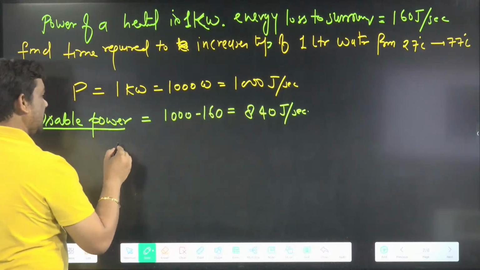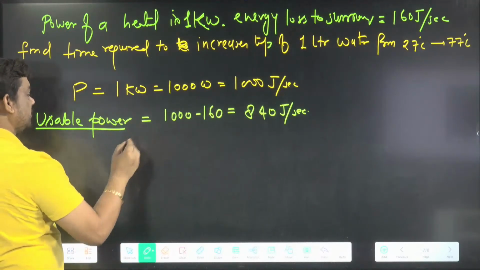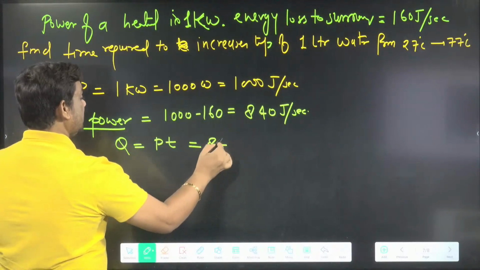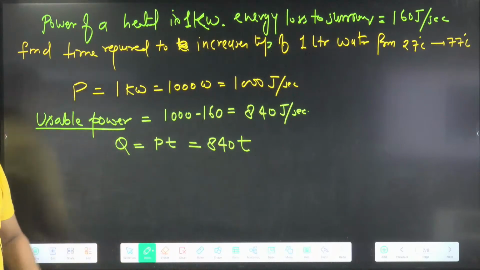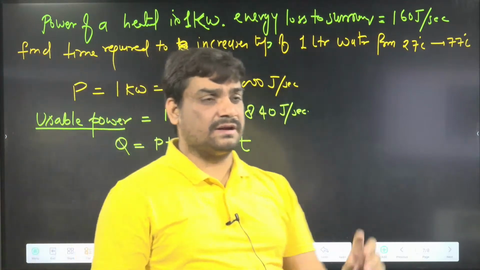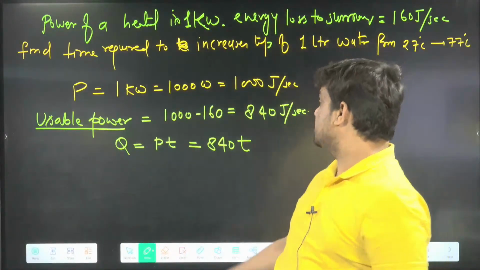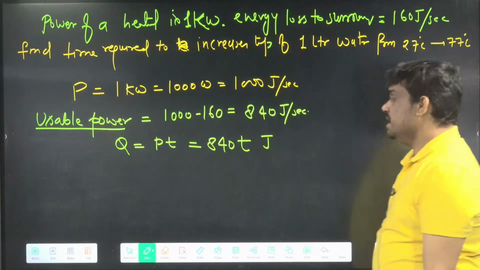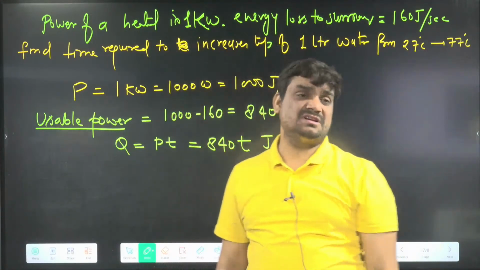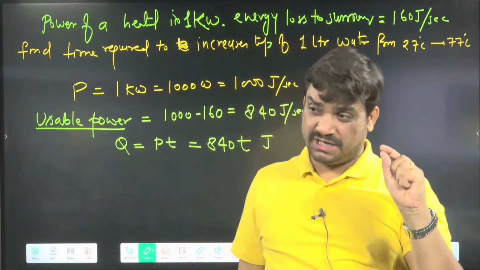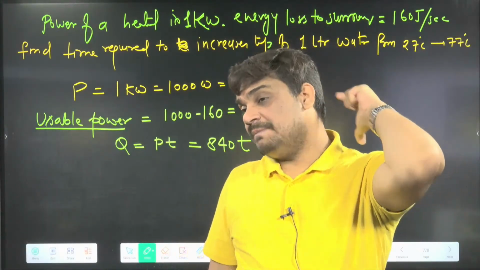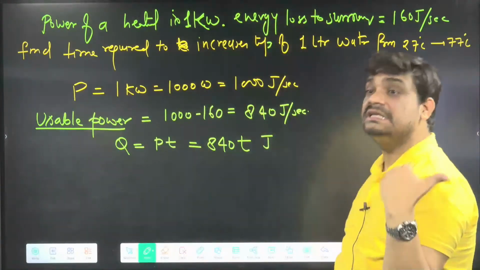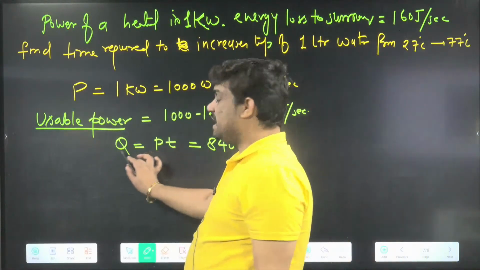In 1 second, 840. So in t seconds, 840 into t. And we already know Q, the energy generated, is power into time. So in t seconds, 840 t joule will be generated. This Q must be equal to mL_f or m s delta theta. It should be equal to m s delta theta, because this energy is only going to increase the temperature. I hope this part is clear.